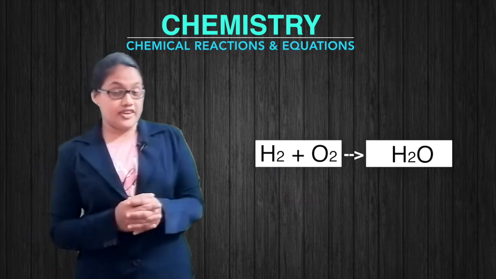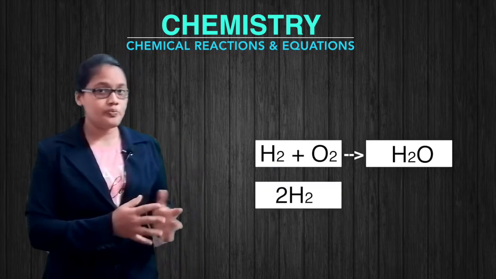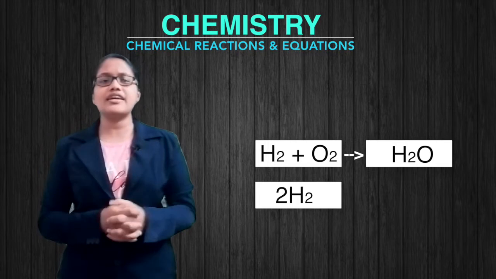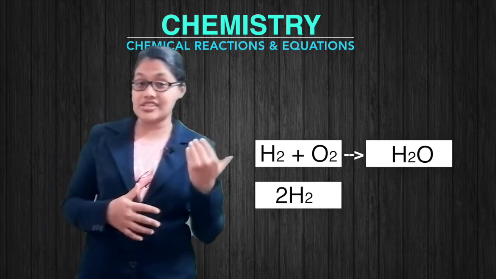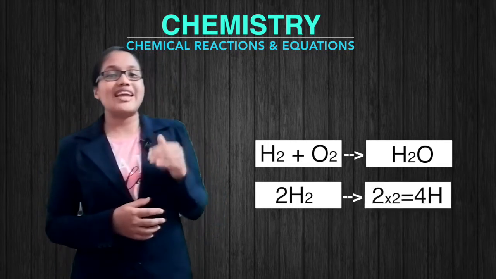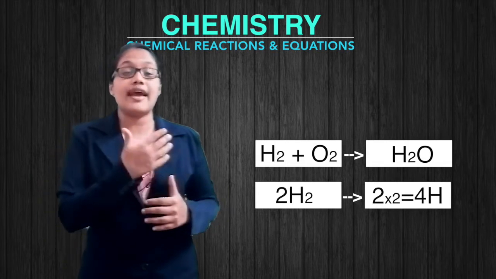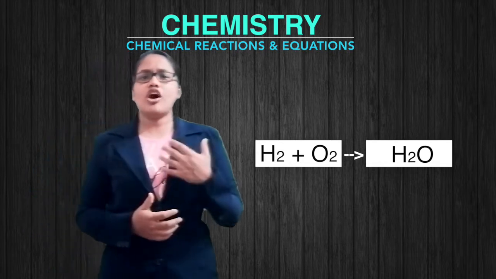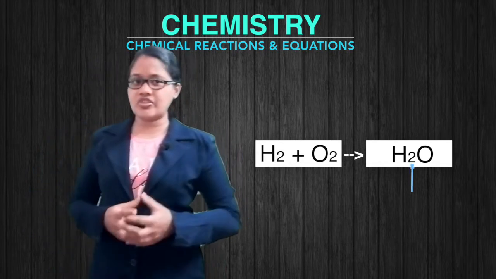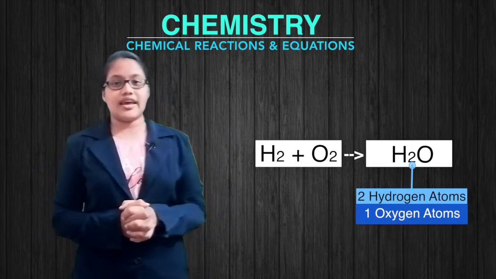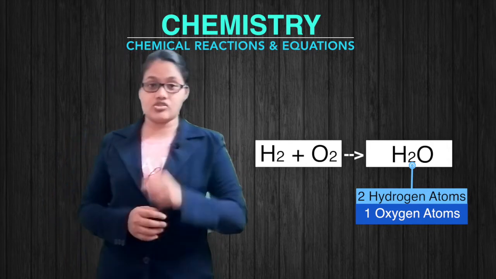But if it is 2H2, we have to multiply the number written on the left side of the molecule with the number written at the bottom or as the subscript on the element's symbol. So now for H2O, there are 2 hydrogen atoms and 1 oxygen atom.